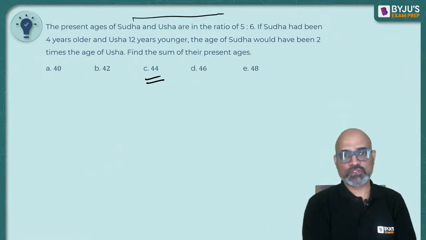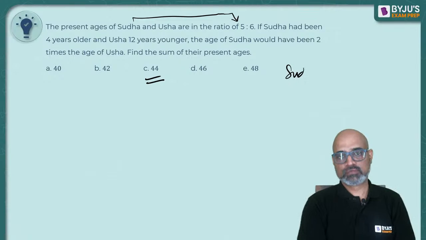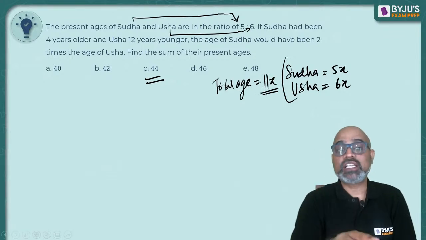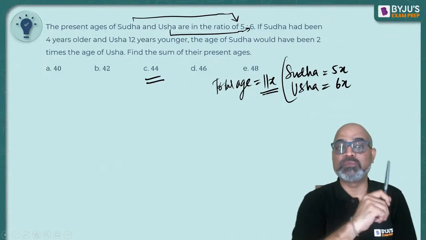What is the age of Sudha? 5x. Any number in the table of 5. What is the age of Usha? 6x. So what is their total age? 11x. Means their total age should be in the table of 11.